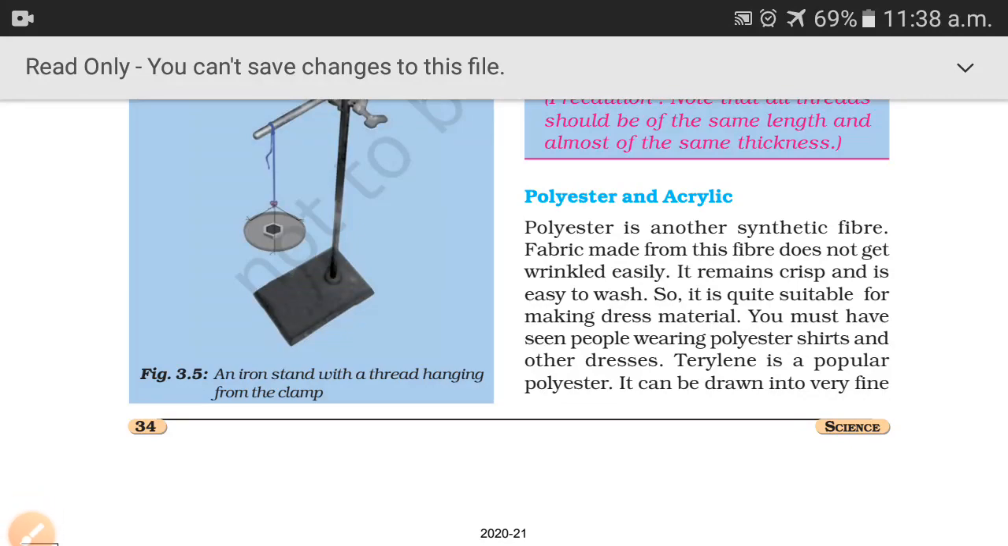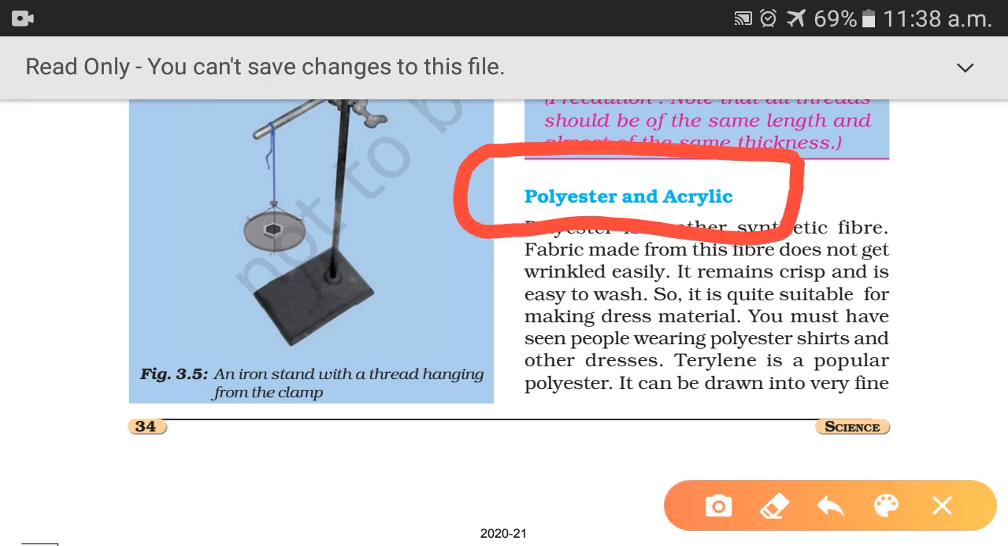Today we will continue with the third chapter, synthetic fibers and plastics. Today's topic is polyester and acrylic. Polyester and acrylic, these both are synthetic fibers. So first we will discuss polyester.